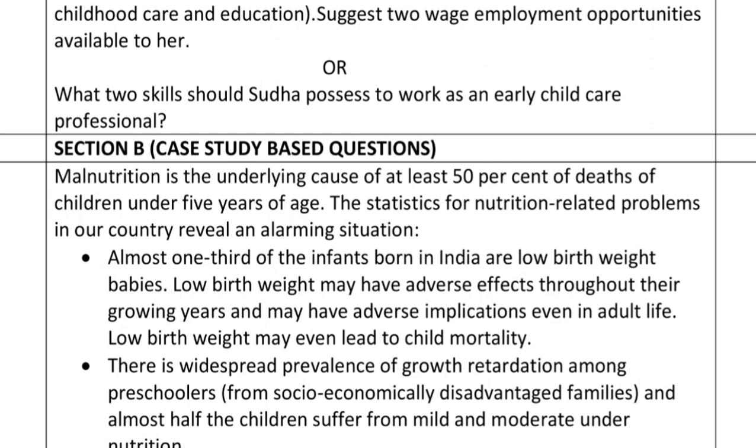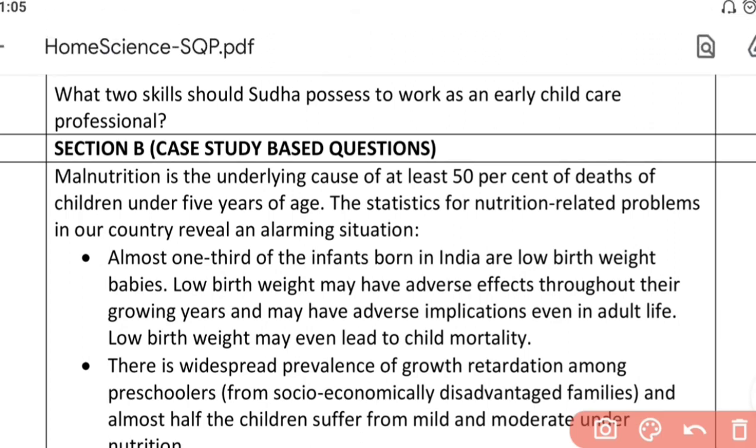So let us do the first case study, which is from the second unit of food and nutrition. Malnutrition is the underlying cause of at least 50% of the deaths of children under 5 years of age. The statistics for nutritional related problems in our country reveal an alarming situation. Why?